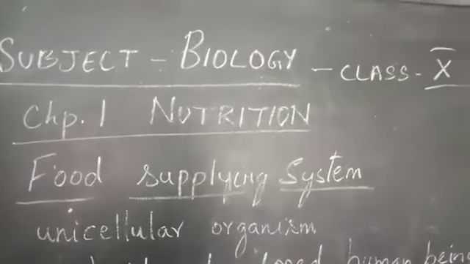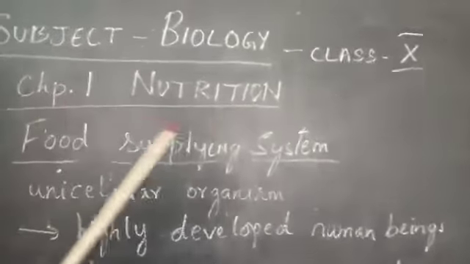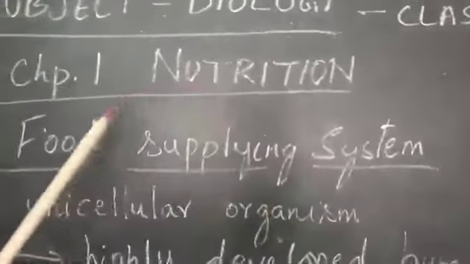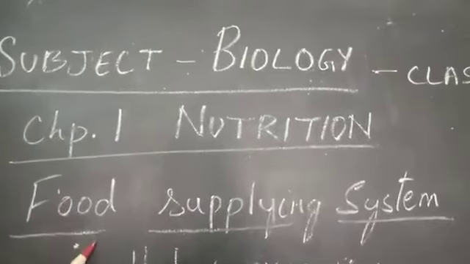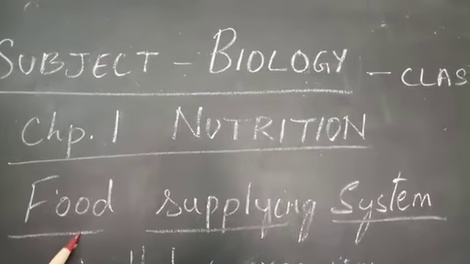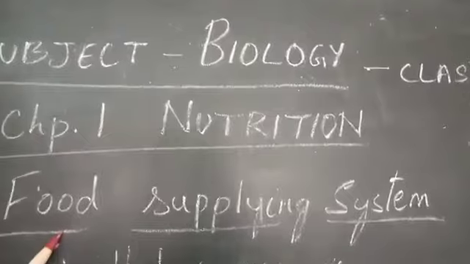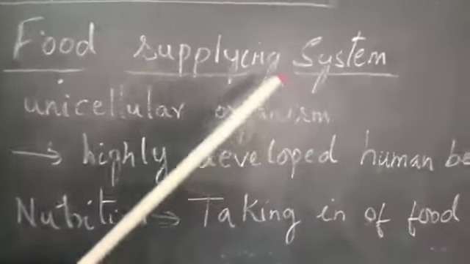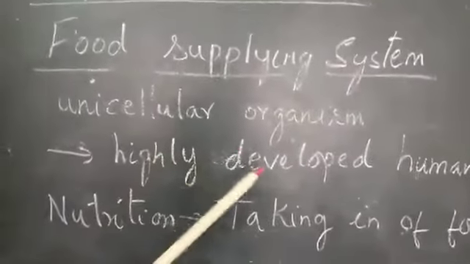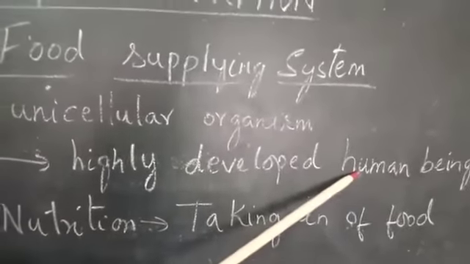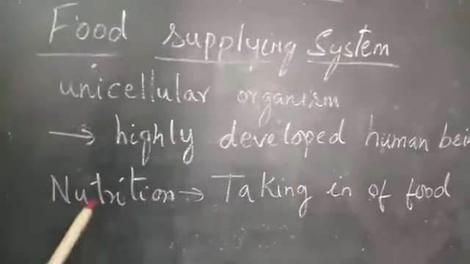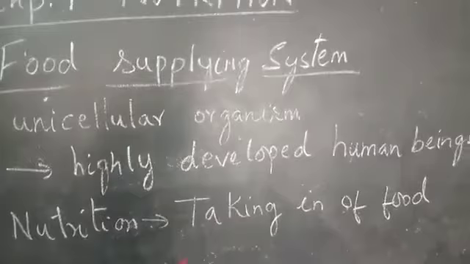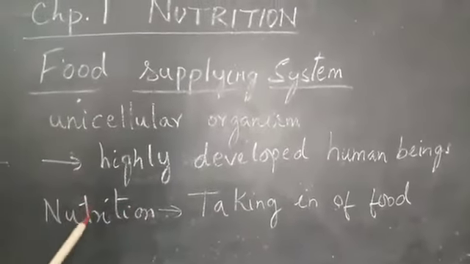10th biology. First chapter we are going to start with nutrition, that is food supplying system. As the name itself indicates, all the living organisms require food for their survival, right from unicellular organisms like amoeba, paramecium to highly developed organisms like human beings. Nutrition is nothing but taking in of food or procurement of the food.